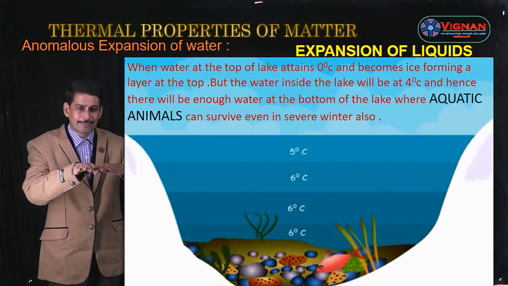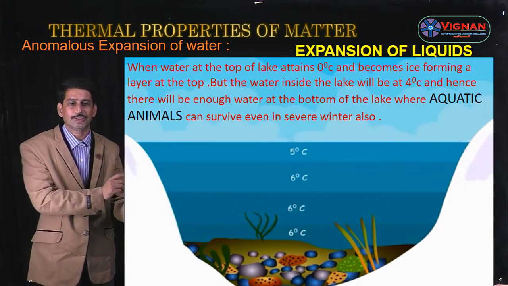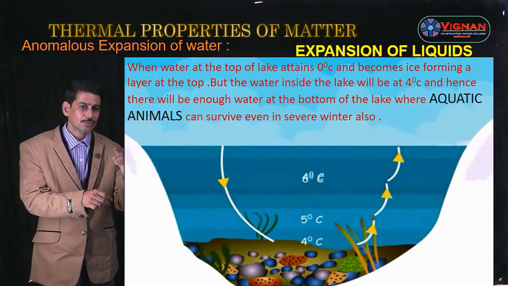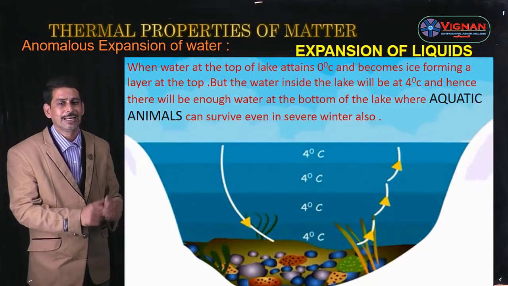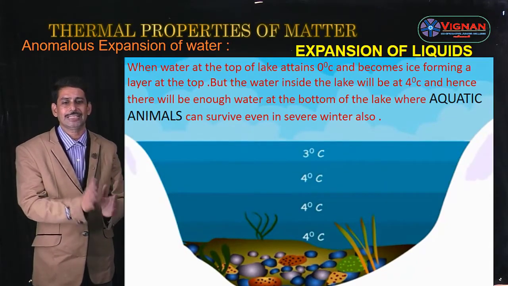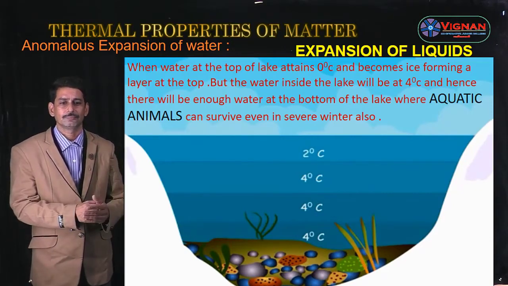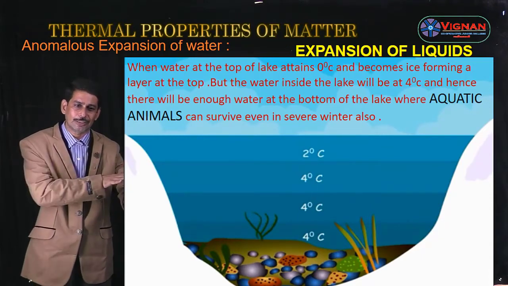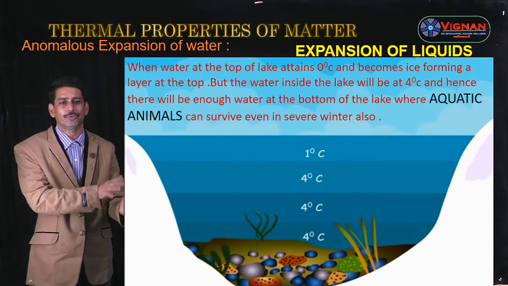So the layer of ice forms at the top, but there is water inside the lake at a temperature of 4 degrees centigrade. See, the temperature inside goes on increasing, but the water inside the lake will be at 4 degrees centigrade.